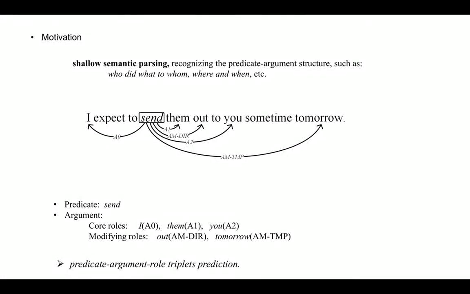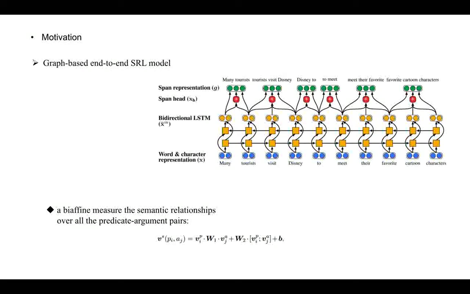Here we focus on end-to-end SRL. We perform predicate disambiguation and argument role labeling in one shot, via one unified model, and we model the task as a predicate-argument-role triplet prediction. The end-to-end joint architecture can greatly alleviate the error propagation problem and thus helps to achieve better task performance.